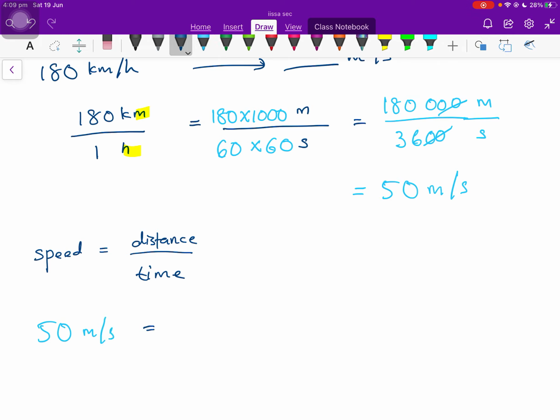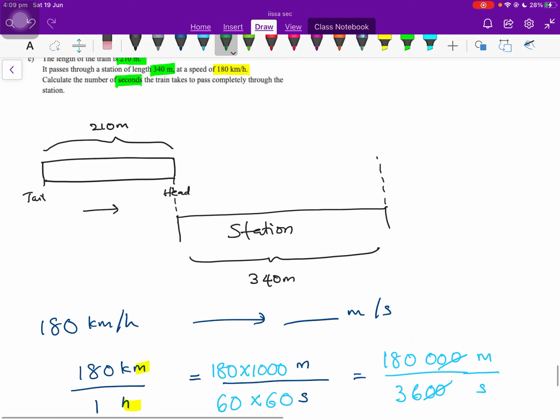Next, we want to find the distance that the train should travel, and also the time. From the question, we can actually find the distance here. To find the distance, let's look at this diagram again. This train is moving with the velocity we've calculated before, 50 meters per second. Or speed, sorry, speed.